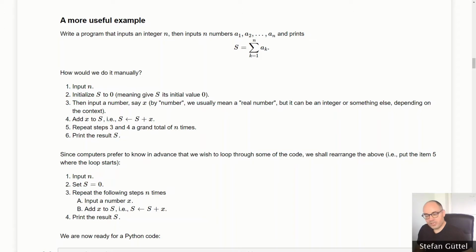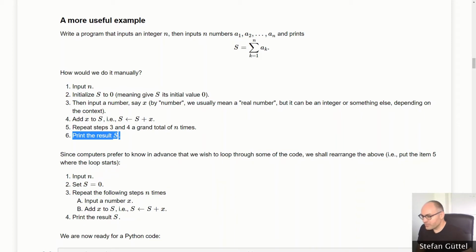After we have done this, we have added the first number to 0, but we want to actually add n numbers. So we will repeat steps 3 and 4. We need to ask for the next number to add. We will increment our sum s. We will ask for the next number to add, and so on. And this should be repeated n times, right? Because we have n additions to do in order to sum up these n numbers. And then the output of the algorithm, of course, is the sum s that we want to produce.